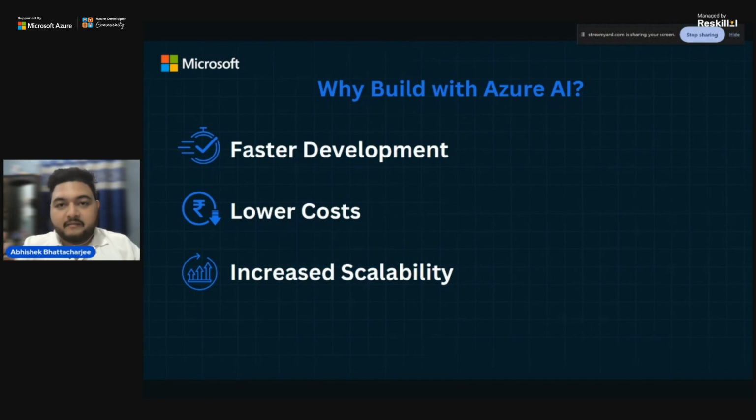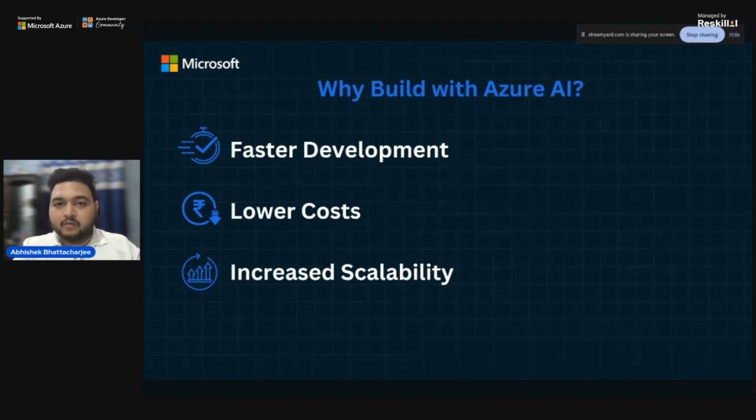So Azure provides you a service where you can just pay for what you use. It has a pricing model named pay as you go. You will just pay for what you use, so that it will lower the cost of development and then increase scalability. Suppose at a certain point of time, I realize that my business is growing rapidly, exponentially.